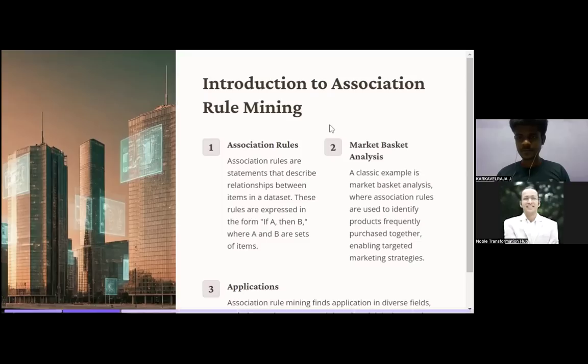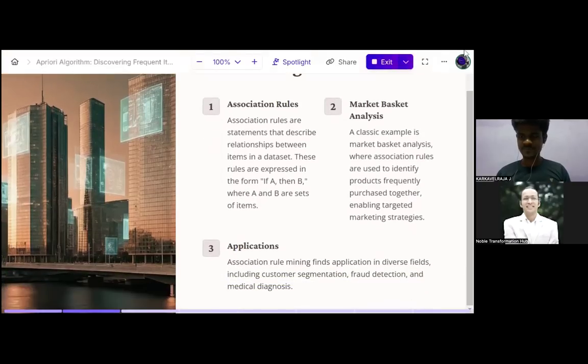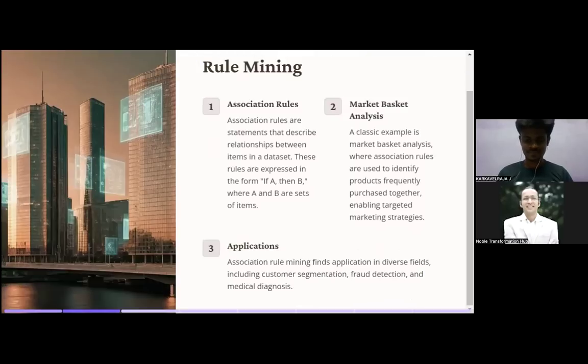Yeah, so introduction to association rule mining. There are three elements you have to understand: association rules, market basket analysis, and application. Association rules are statements that describe relationships between items in the data set. That's very simple. These rules are expressed in the form of if A then B, where A and B are sets of items.